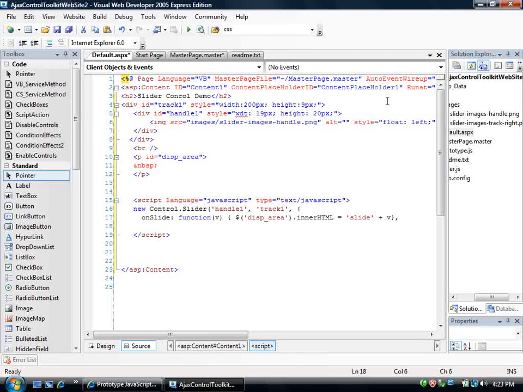And then onChange, innerHTML, 'changed' plus v.